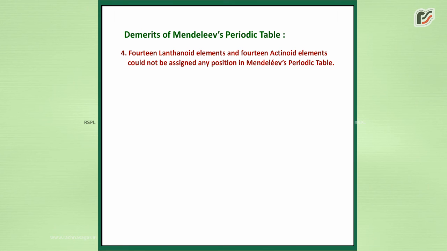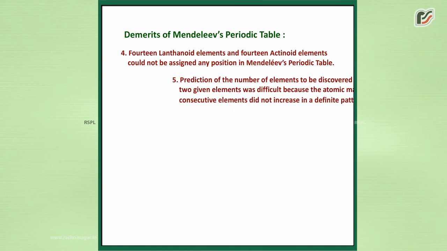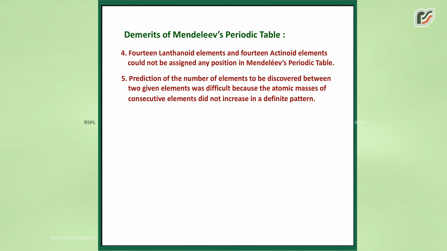14 lanthanoid elements and 14 actinoid elements could not be assigned any position in Mendeleev's periodic table. Prediction of the number of elements to be discovered between two given elements was difficult because the atomic masses of consecutive elements did not increase in a definite pattern.